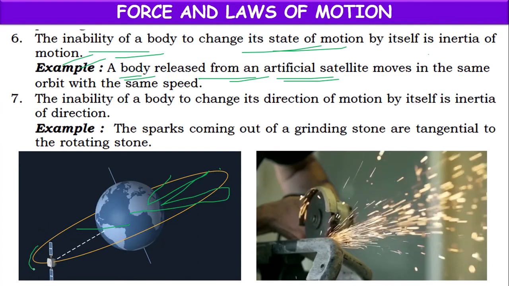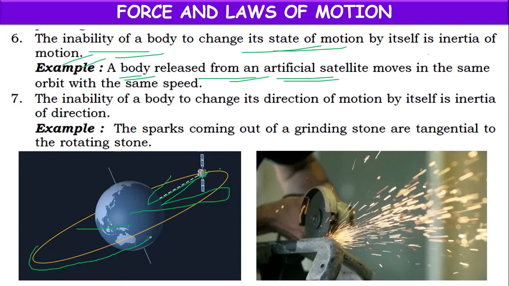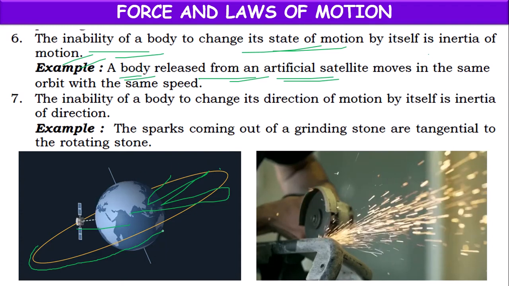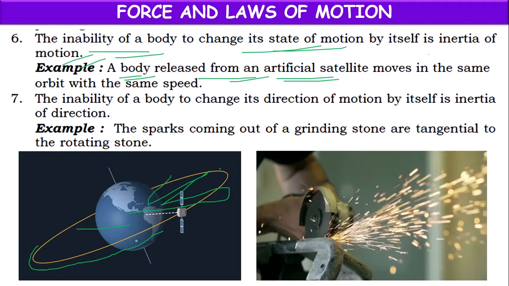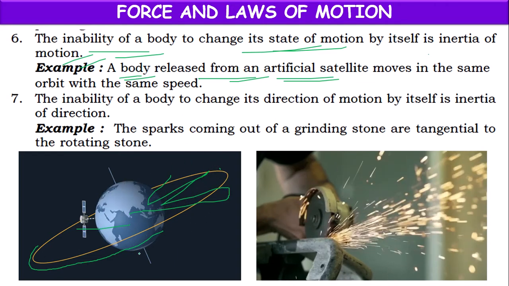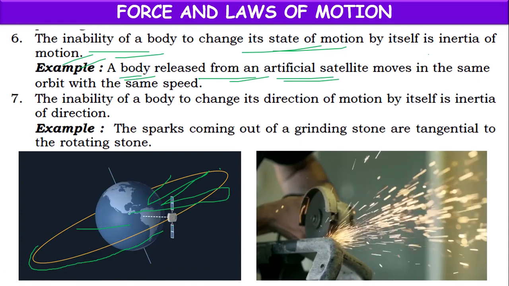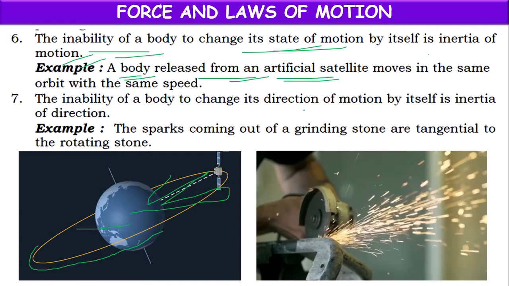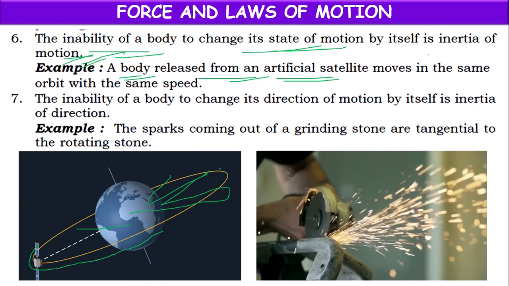It tries to move in the same orbit for some time with the same speed. Why? Because previously it was in motion. It tries to continue the same motion with the same speed for some time. Why? Because it doesn't want to change its state of motion. So that is called inertia of motion.